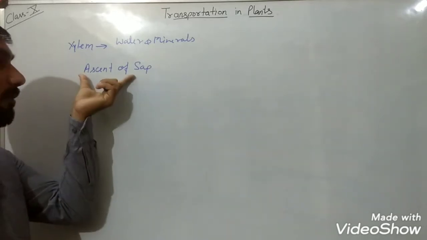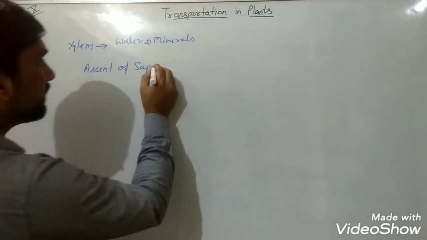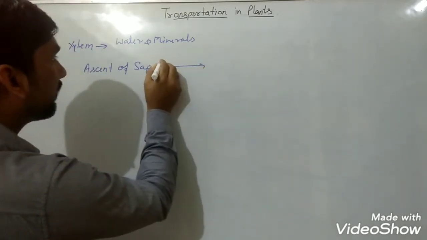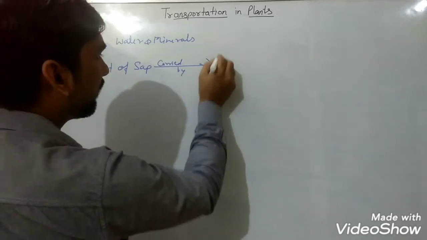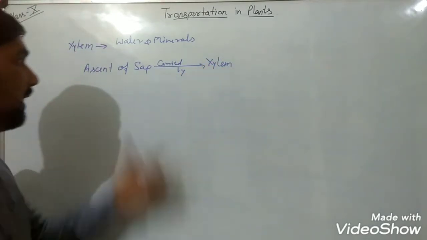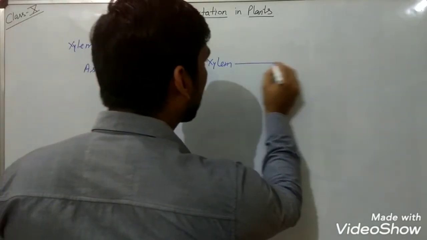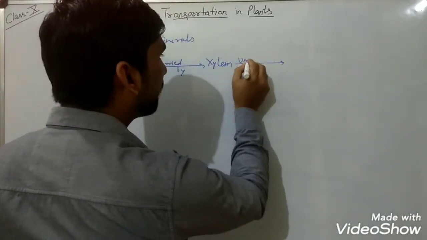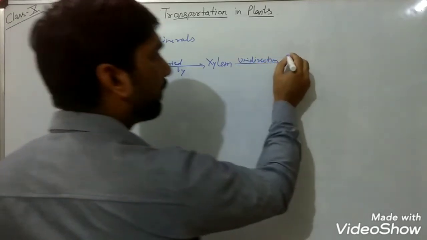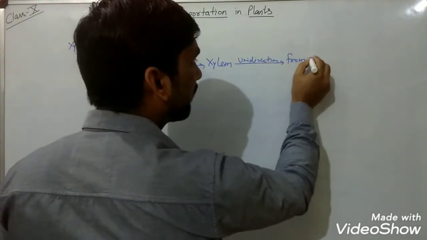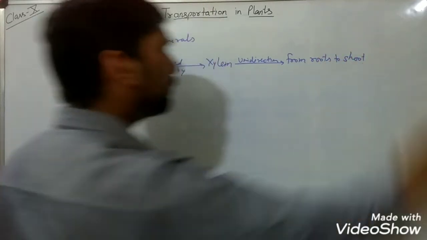So ascent of sap is the transport of water and minerals in plants, and this is carried by xylem. This transport of water and minerals is unidirectional, meaning from roots to shoot.